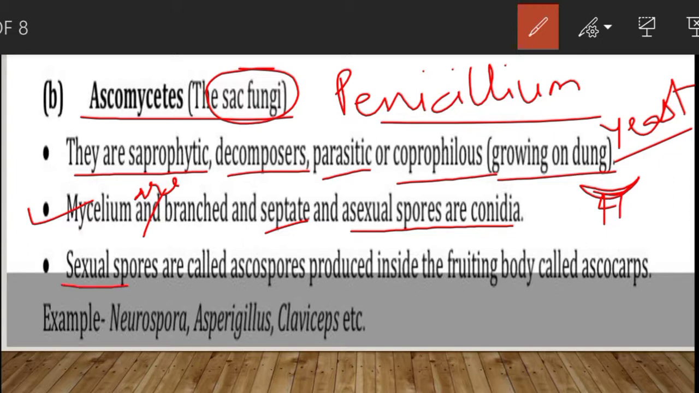Then sexual spores are called ascospores, which are endogenously produced in the sac-like structure called asci. Okay, that is inside. The asci are arranged in different types of fruiting bodies, which are called the ascocarps. And each ascus bears 4 to 8 ascospores, sometimes numerous also. आई होप दिस इज़ क्लियर.